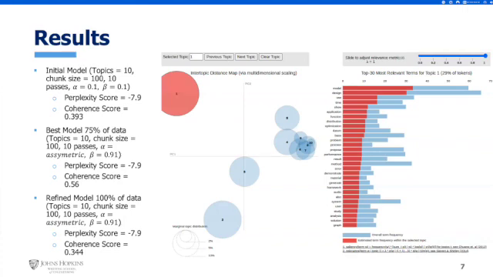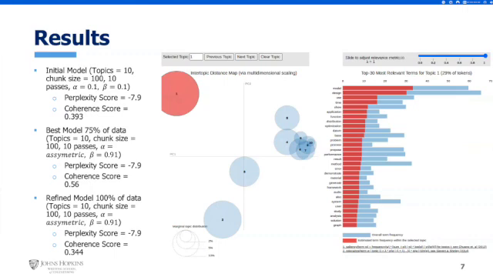So I ran it on a bunch of different estimates for alpha and beta on 75% of the data. And what we found was the best coherence score was when alpha was asymmetric and beta was equal to 0.91. That gave us the same perplexity score, but a huge increase in the coherence score to 0.56. From there, I decided to run those hyperparameters on the entire dataset.